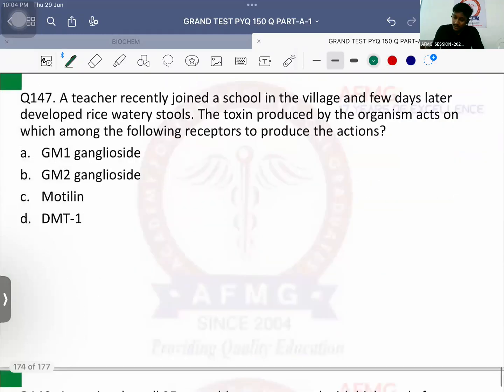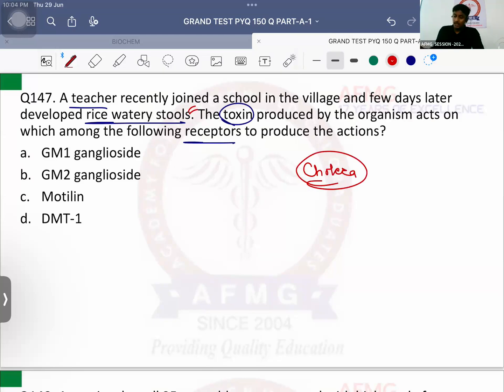We have discussed. A teacher recently joined school in the village and a few days later developed rice watery stools. The toxin produced by the organism acts on which of the following receptors to produce the action? What is the rice watery stool diarrhea? Cholera. And the cholera toxin binds to which receptors? GM1 ganglioside receptors usually. And then it causes diarrhea in the patient.